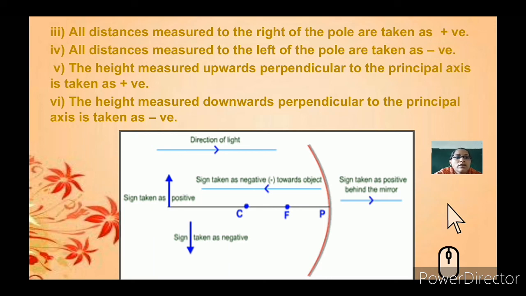Keep in mind, everything measured towards the right of the pole will be taken as positive, and towards the left it will be taken as negative. The height measured upwards, perpendicular to the principal axis, will be taken as positive. Height measured downwards, perpendicular to the principal axis, will be taken as negative.